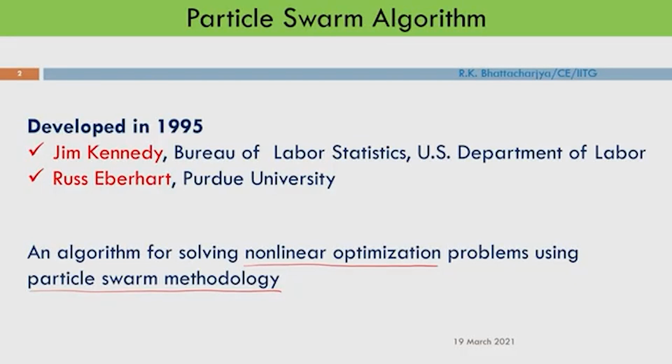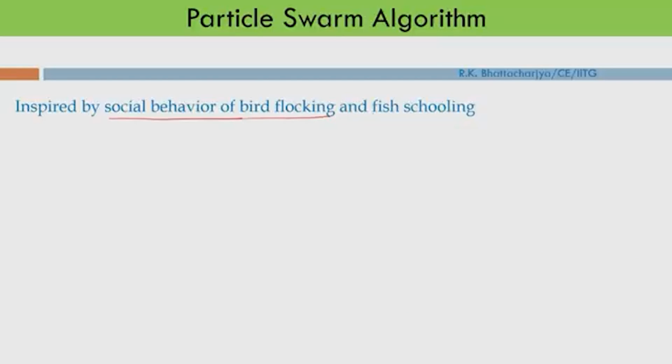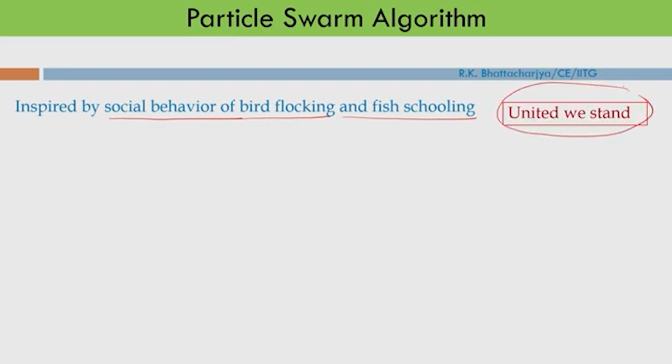This is also one of the very popular metaheuristic optimization algorithms, and basically it can be used for solving nonlinear, non-convex optimization problems. This algorithm is inspired by the social behavior of bird flocking and fish schooling. United we stand. So basically this is a group activity, when the birds are trying to find food.